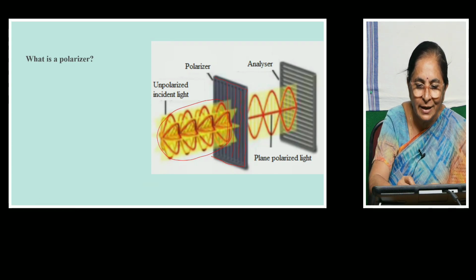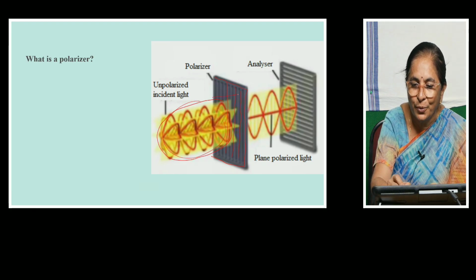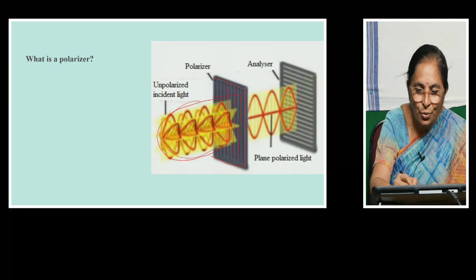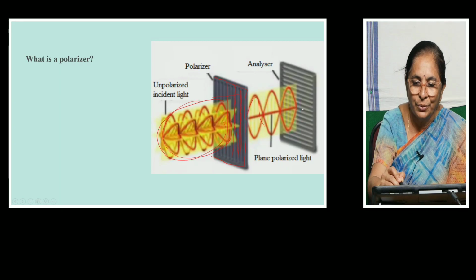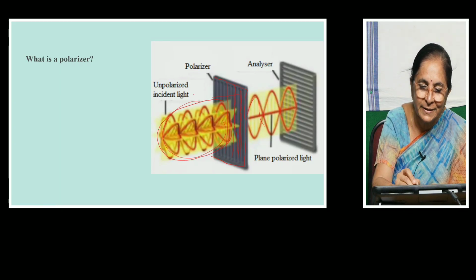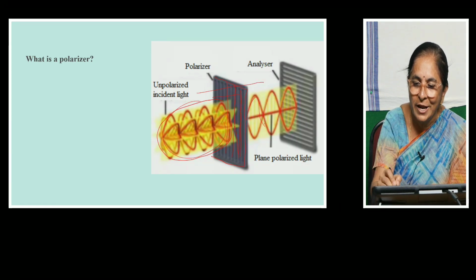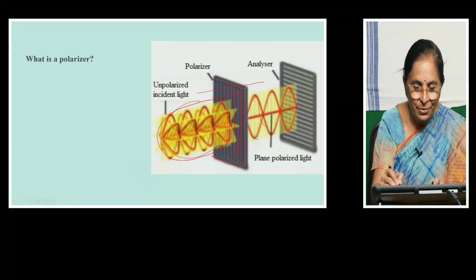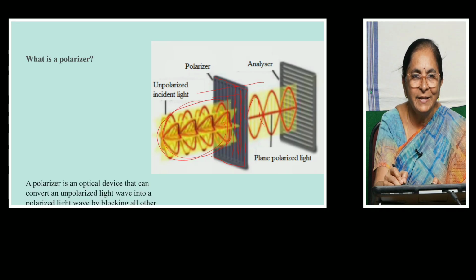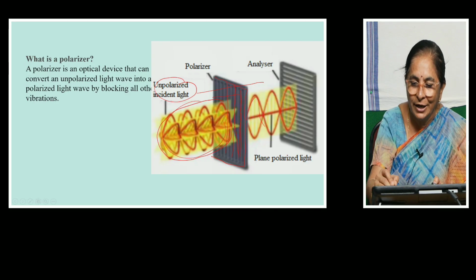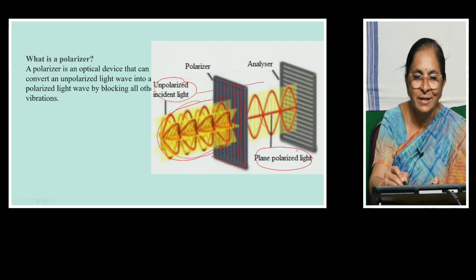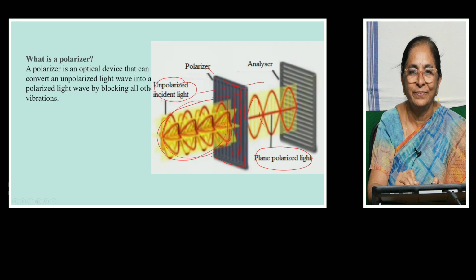Now when the incident light passes through the polarizer, you can see those vibrations which are parallel to this optic axis alone are allowed to come out of it. So you can see the unpolarized light while passing through the polarizer is becoming plain polarized light. So the sheet, the polarizer, that converts unpolarized incident light into plain polarized light is called a polarizer.